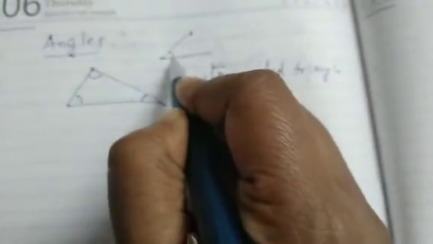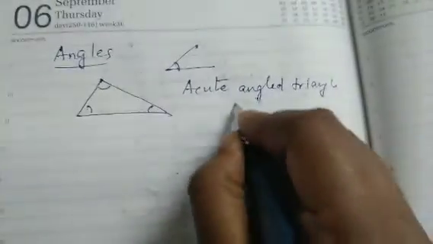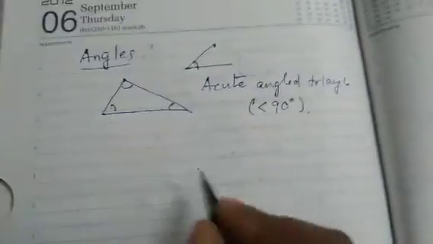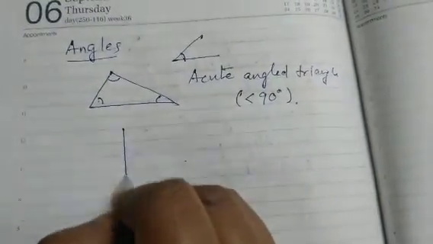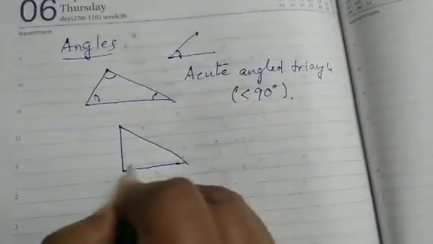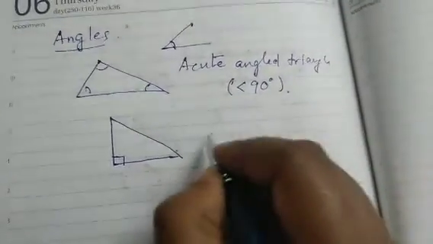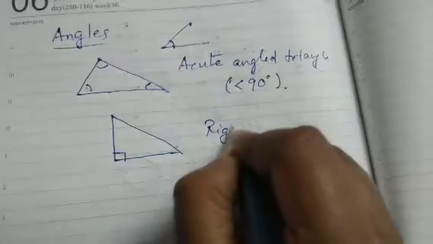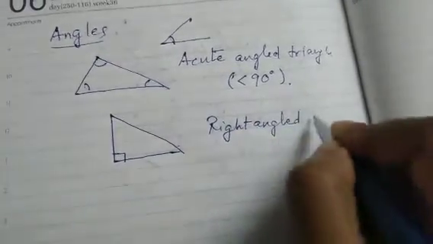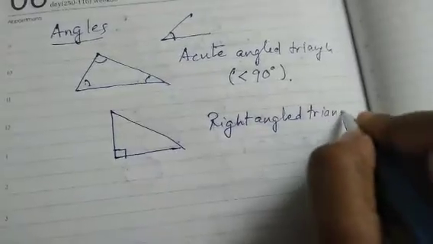So, all angles are less than 90 degrees. If one of the angles is 90 degrees, I call it a right angled triangle or right triangle.